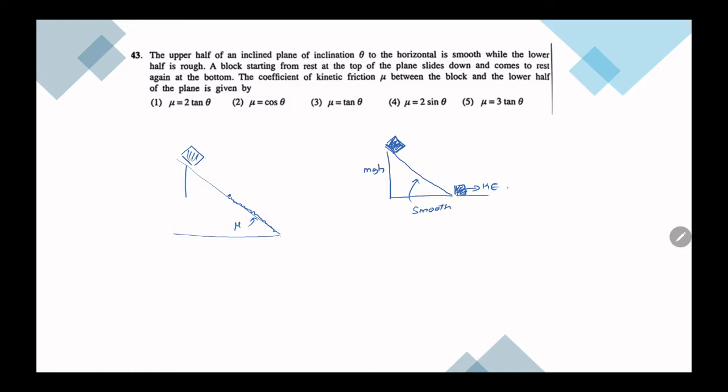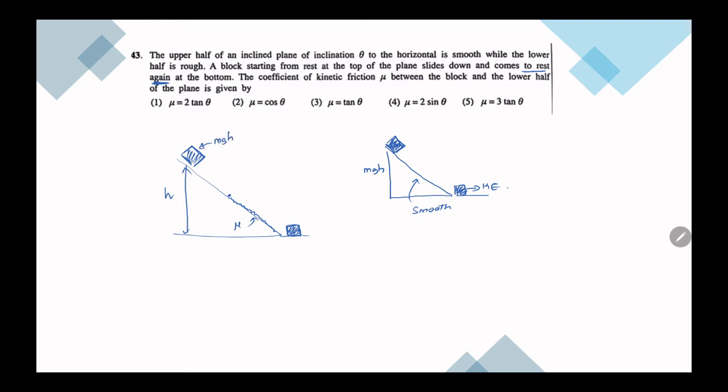So let's say this height is h. If this plane was smooth, when it reaches the bottom, it will have a kinetic energy. But here they say when it reaches the bottom, it comes to rest, which means it has lost all of the energy it had over here.